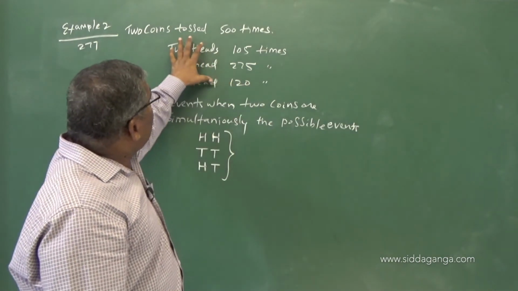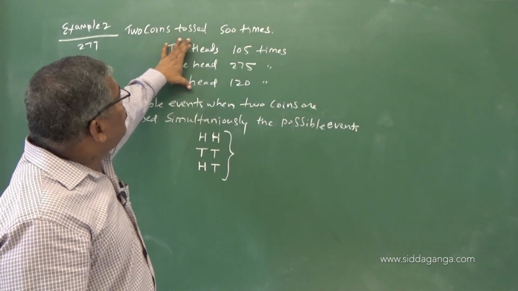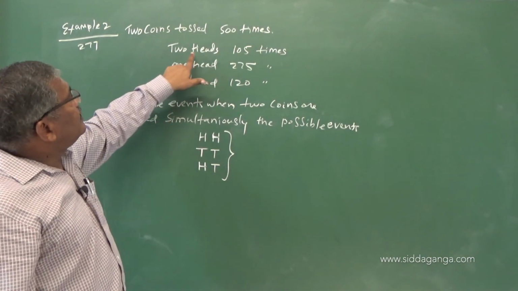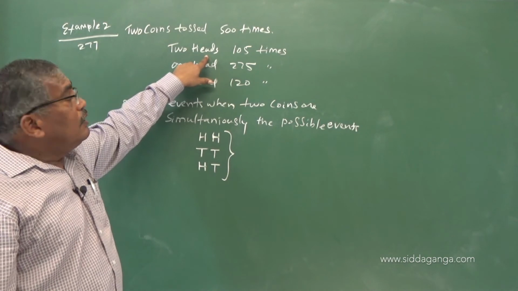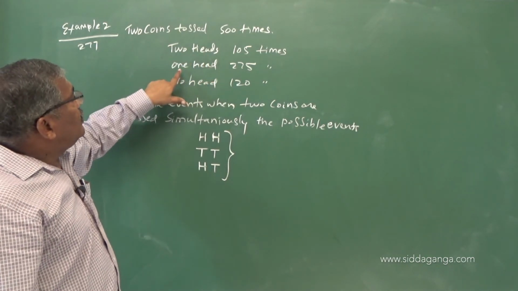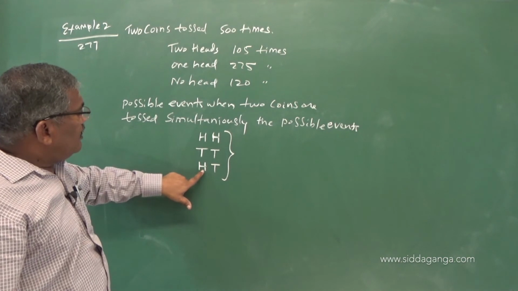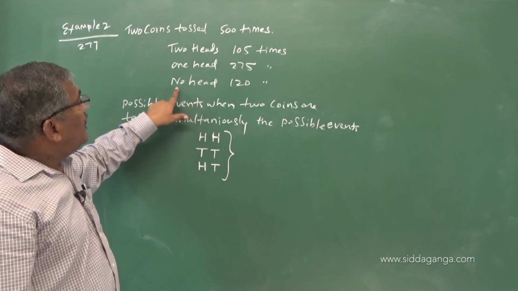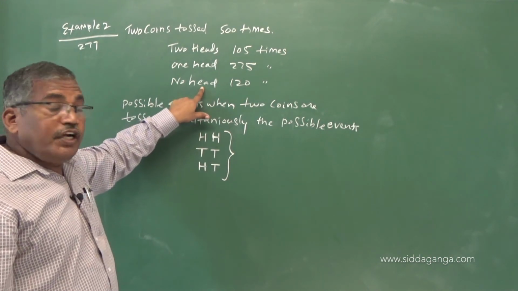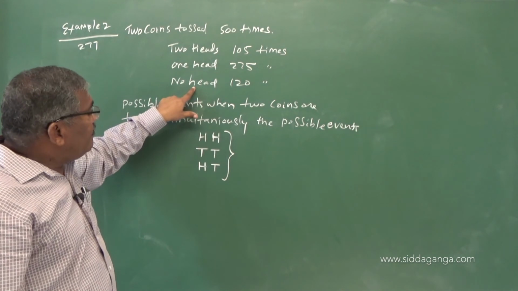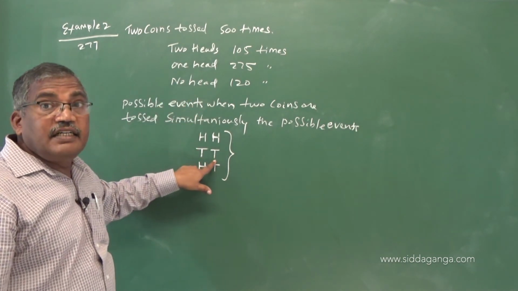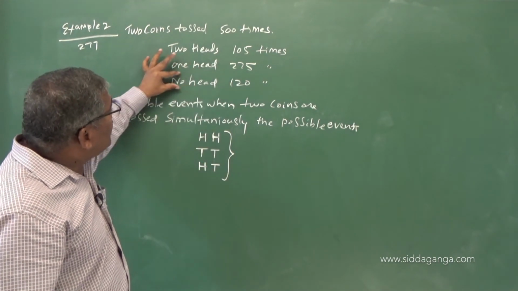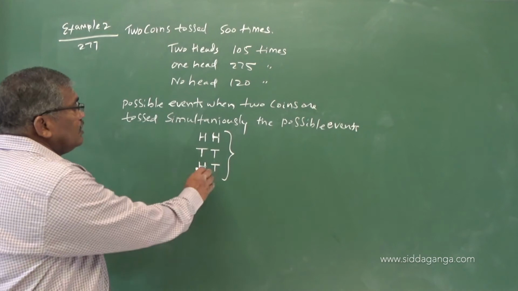So in the given problem, we are supposed to find the probability of the two heads event, one head event, and no head event. One head means the other will be tail only. No head is the same as both tail occurring. So these are the three possibilities.